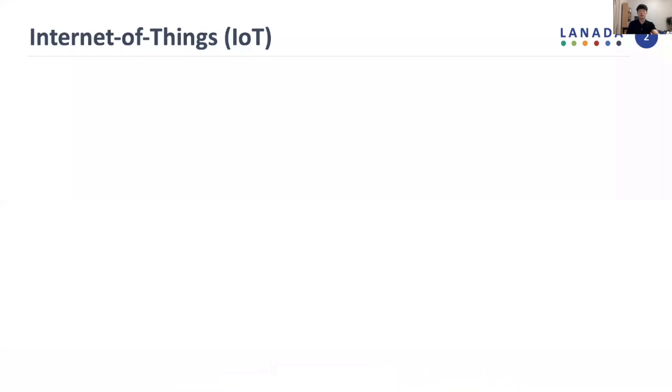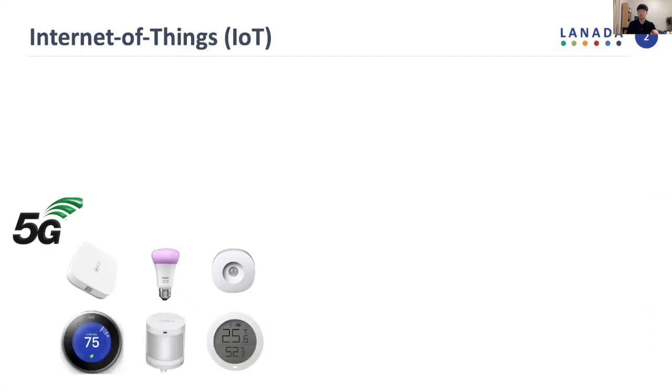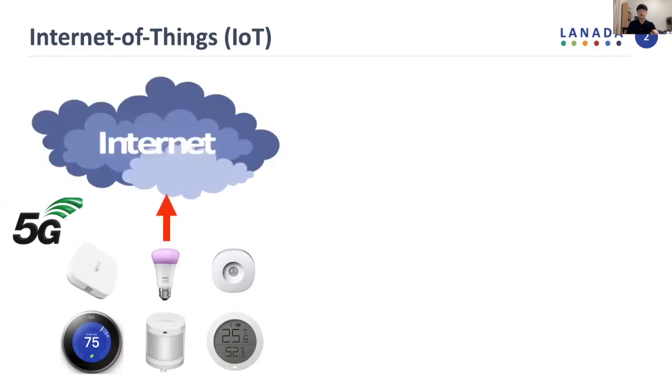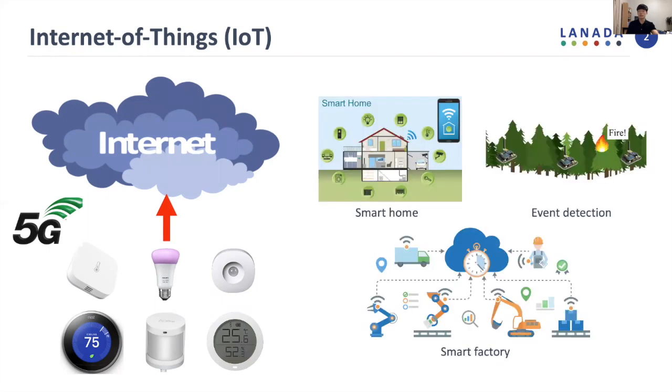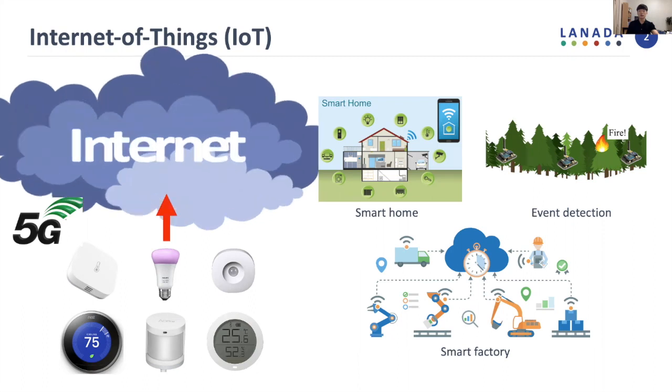Recently, with the rise of 5G, the Internet of Things, or often called IoT, is now surrounding us with various IoT devices, where the key feature of IoT is, as its name implies, the connection to the internet. In terms of its applications, for example, smart home, event detection system, and smart factory, all of them require the internet connection to provide IoT services. That means it becomes more important to connect IoT devices to the internet.